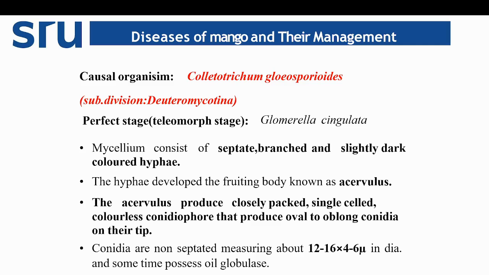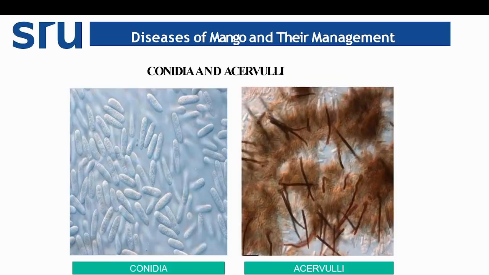The conidia are non-septate, measuring about 12 to 16 by 4 to 6 micrometers in diameter, and sometimes possess oil globules. The acervuli produce sterile hair-like structures within the fruiting body, which are known as setae. So this is the image representing both the conidia and the sterile hair-like structures, setae, along with the fruiting body acervulus.